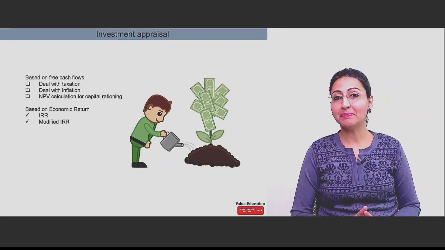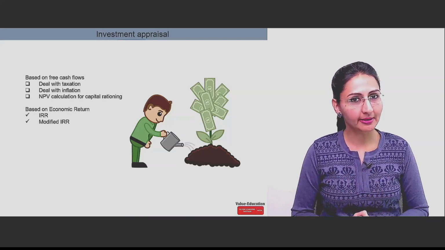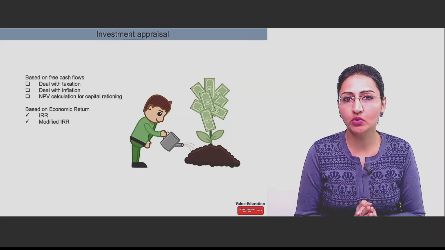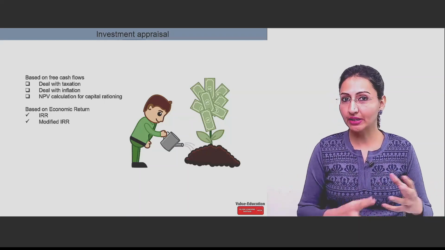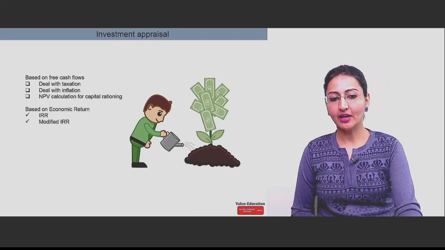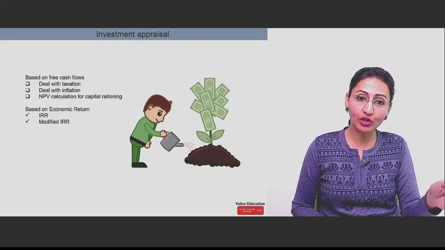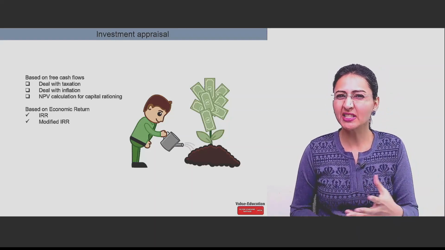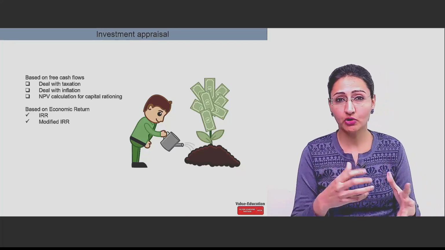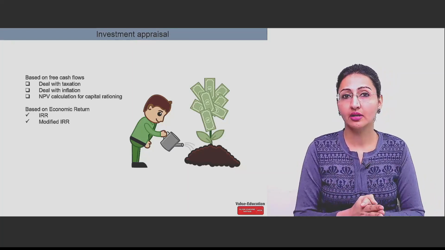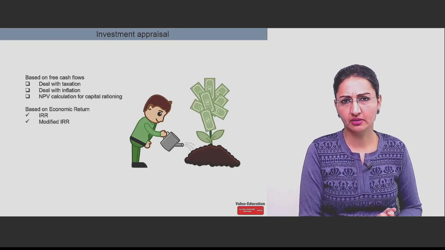Then NPV calculation for capital rationing. That means where the capital is limited, you have to choose certain projects only. All projects cannot be taken up. So we will learn that also. And these are based on free cash flows, these concepts, but there are some economic return basis also. That means how much is the actual economic return when we talk about a project. So we use IRR and modified IRR here. We'll go into depth on these methods also.